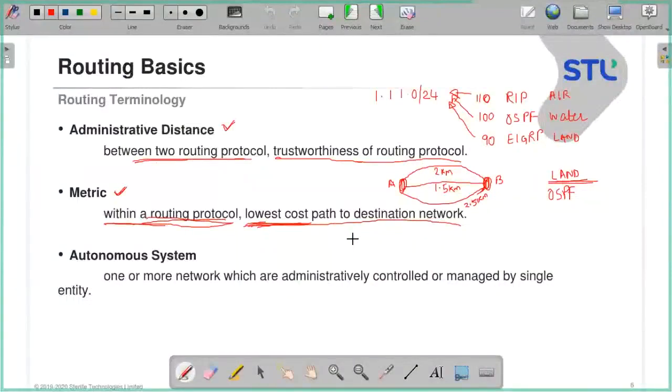These terms you should be very aware of, because you will use them or you will come across them. Any questions in this? Can we move further?